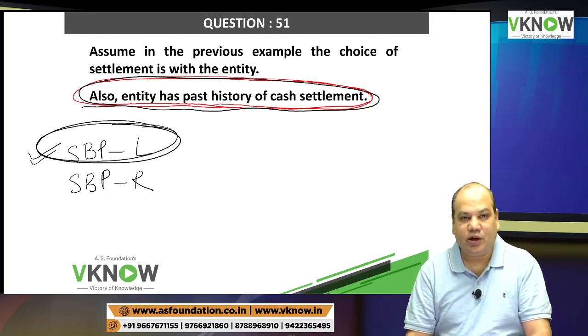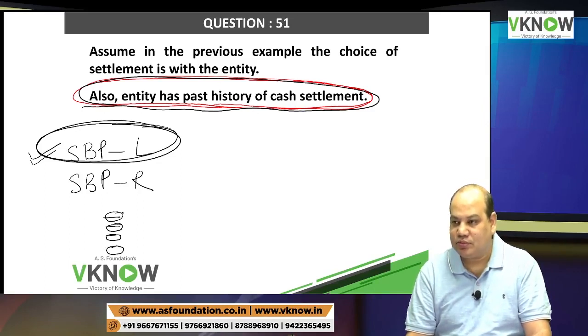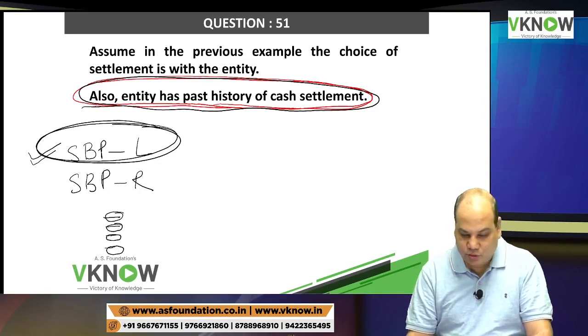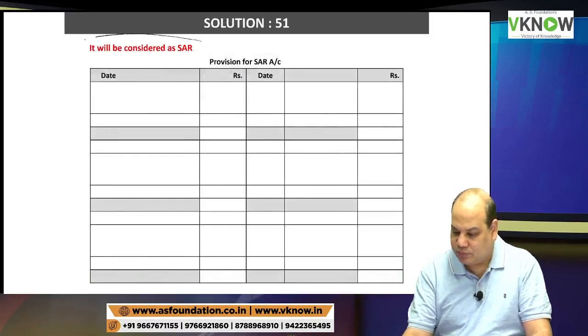After preparing this liability, there are 4 cases. Somebody wants shares, somebody wants cash, and someone wants cash and shares, and some lapses are also there. So what will we do? First, write a small note.